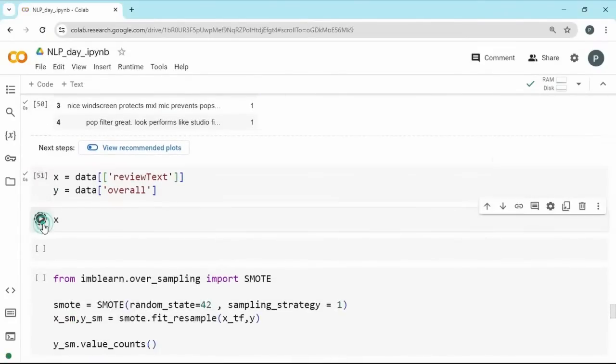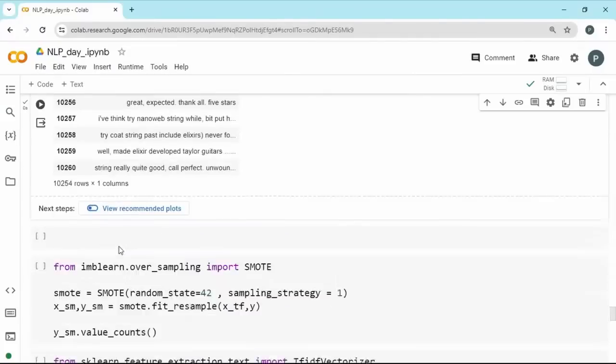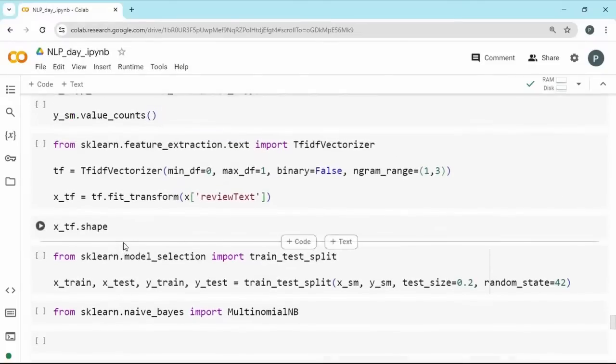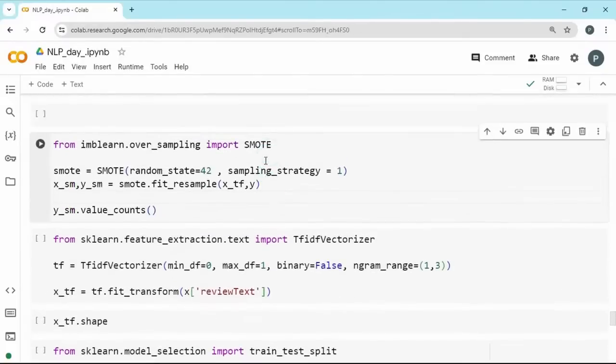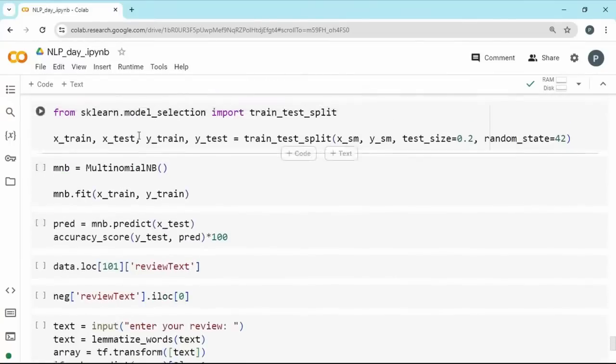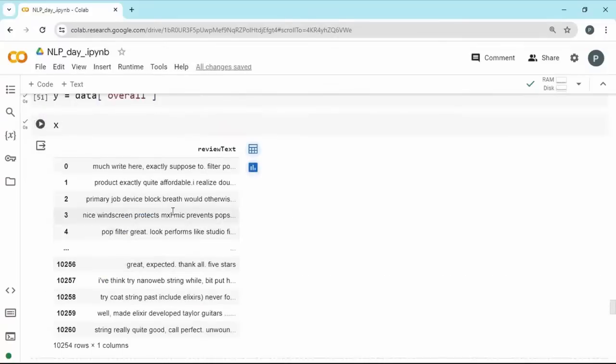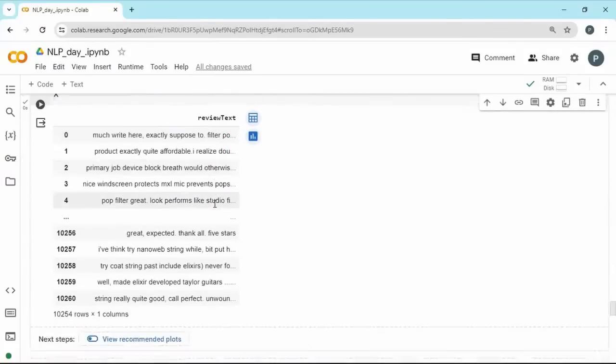Now if you look at the X, we will be having the review text. This is what our review text is. And this oversampling is not for now. We'll do it later on when we actually need to. So for now, we have to look at our X and Y. X is ready and Y is ready. So now it's time for us to turn them into numbers.